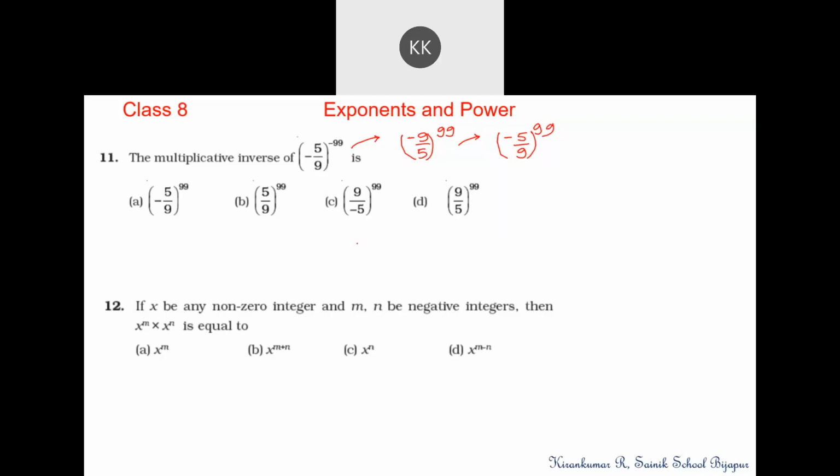So, which is the right answer here? Minus 5 by 9. Option A, sir. Option A. Correct?